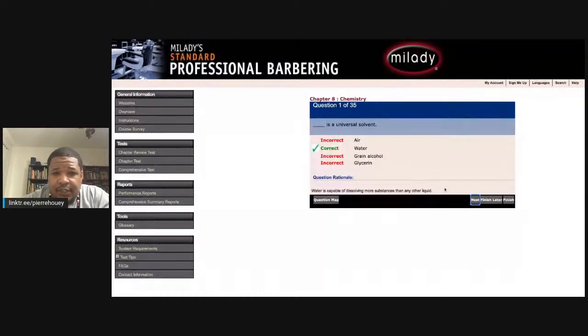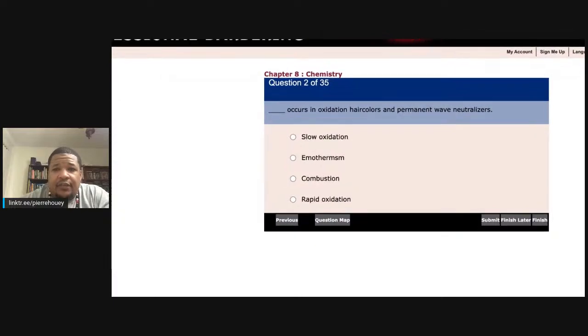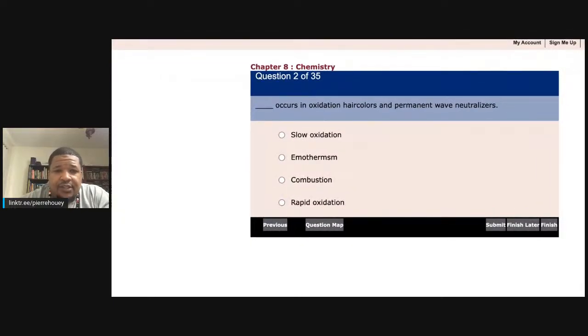All right, let's go. Next, question 2. Blank occurs in oxidation hair colors and permanent wave neutralizers: slow oxidation, emothermism, combustion, or rapid oxidation. Off top, combustion and emothermism. I don't even know what emothermism is. I haven't even seen that in the chapter, so that's not going to be my guess. Combustion is not my guess because oxidation hair colors do not combust. It'll blow your hair up, if not blow your scalp off. So no combustion. It's between slow oxidation or rapid oxidation.